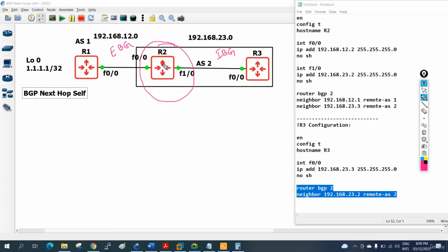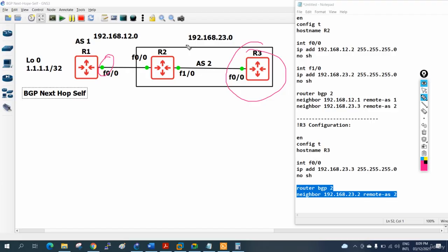The guy who is connecting eBGP to iBGP did not change the next hop. He needs to change it, saying that if you want to go to 1.1.1, I am the next hop. Then only R3 can forward the traffic here and he can forward it onward. But in BGP, by default, he will not change the next hop. He will say the next hop is this one, and R3 doesn't know anything about that.